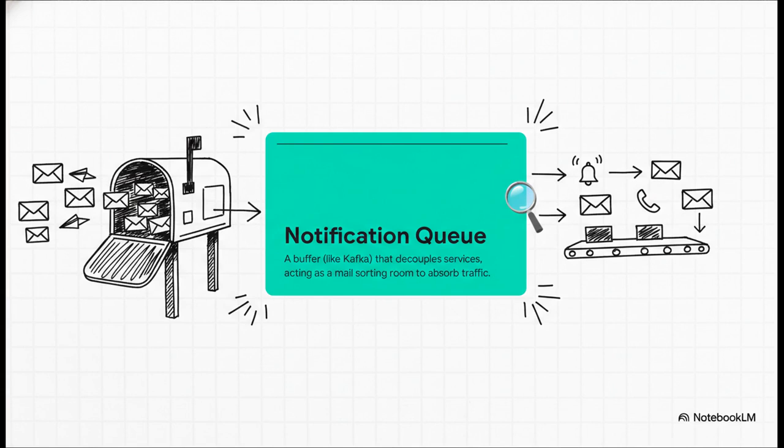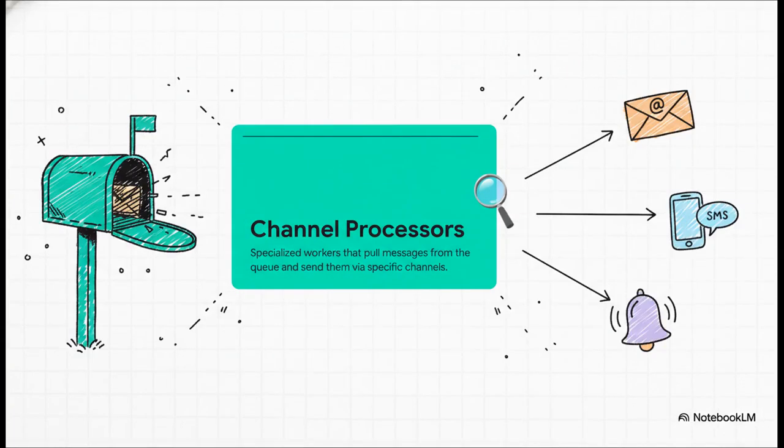Now, once a request is validated, it doesn't go straight out for delivery. No. It goes into a notification queue. This is our mail sorting room. It's a massive buffer that can soak up huge traffic spikes. And this right here, this little buffer, this decoupling, is the absolute secret sauce to making the whole system scale.